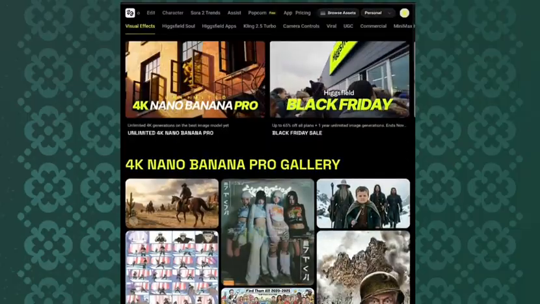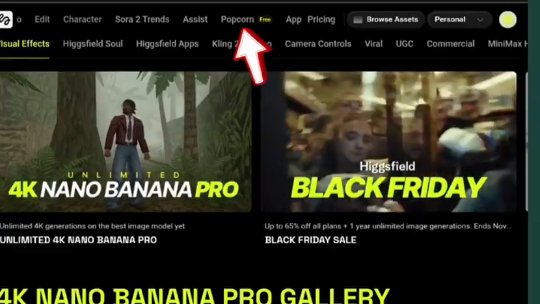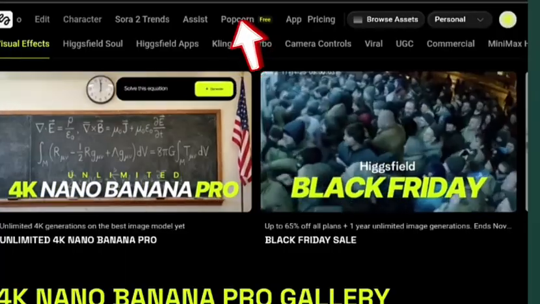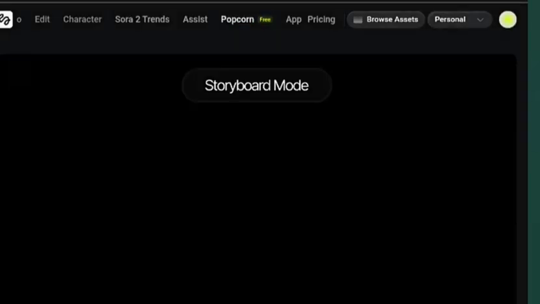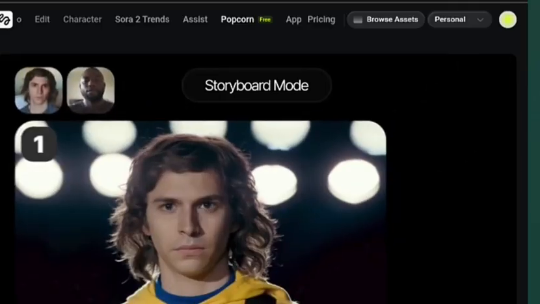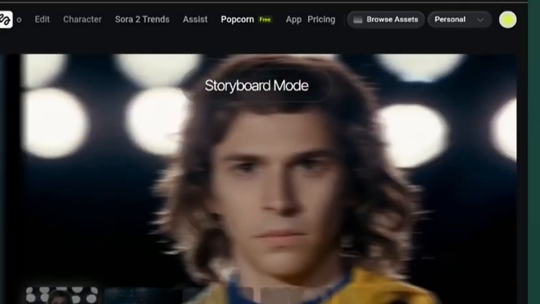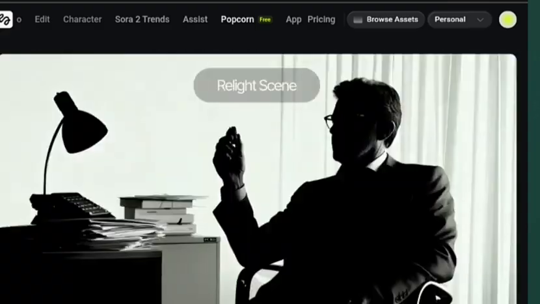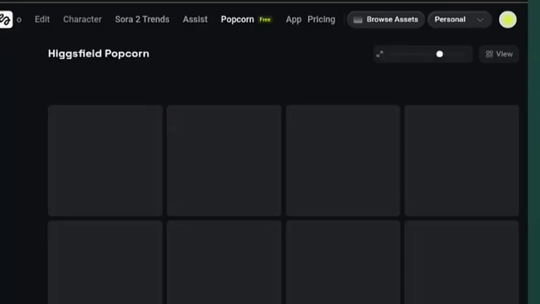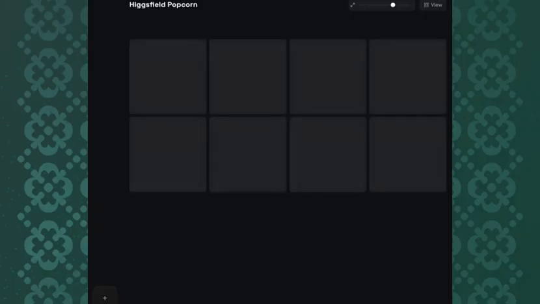Now, the next thing you are going to do is to click on this Popcorn Free. As you can see here, Popcorn Free, you click on it. Now, when you click on Popcorn Free, it's going to take you to an interface like this. Now, if you have not registered, you need to register. On this platform, I will show you those videos I created, which you saw a moment ago, and also how you can swap your face. Now, when you click here, these are all the videos I've created using this platform. I'm going to show you everything, how I did everything.